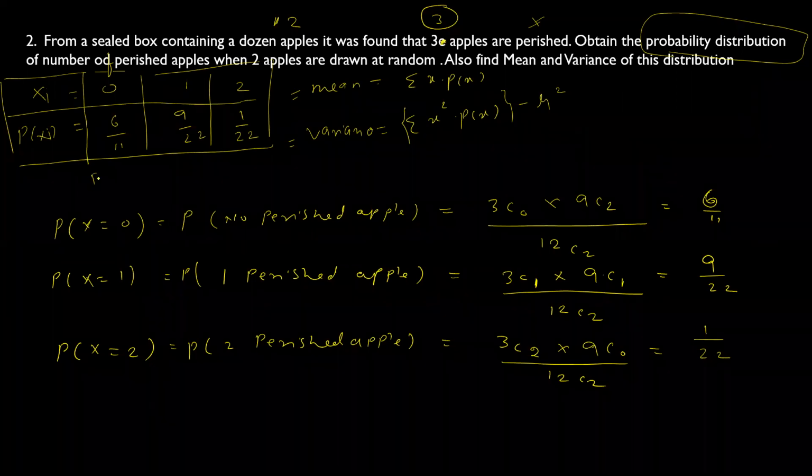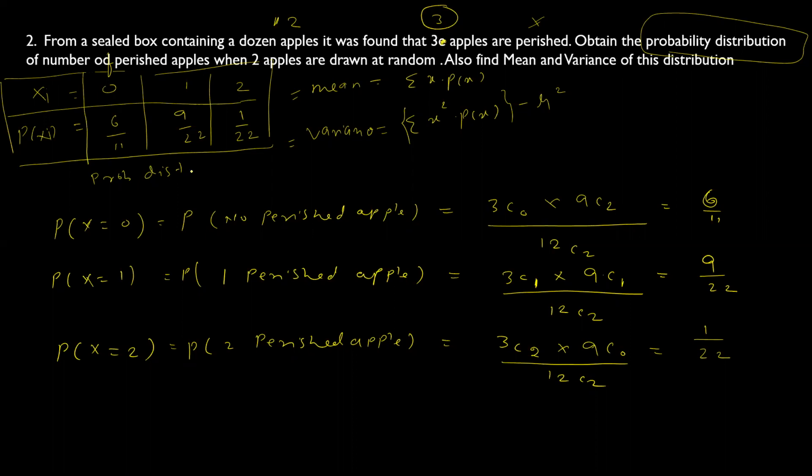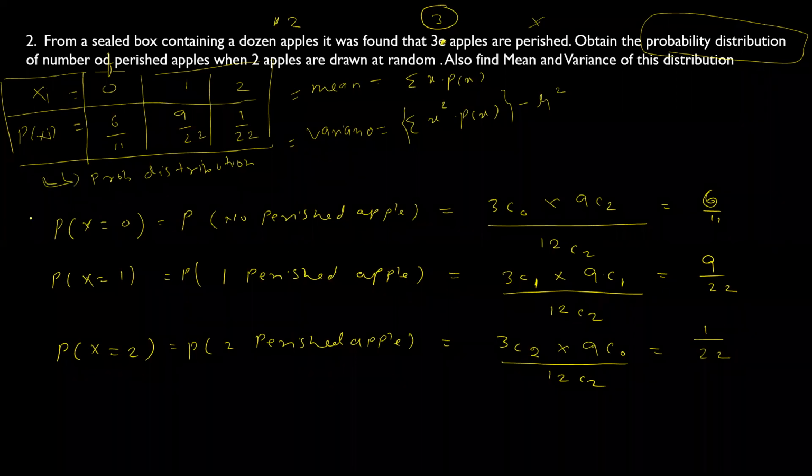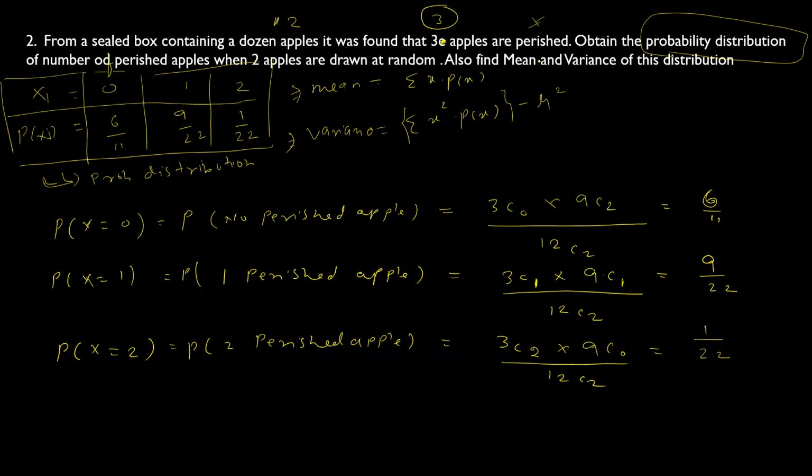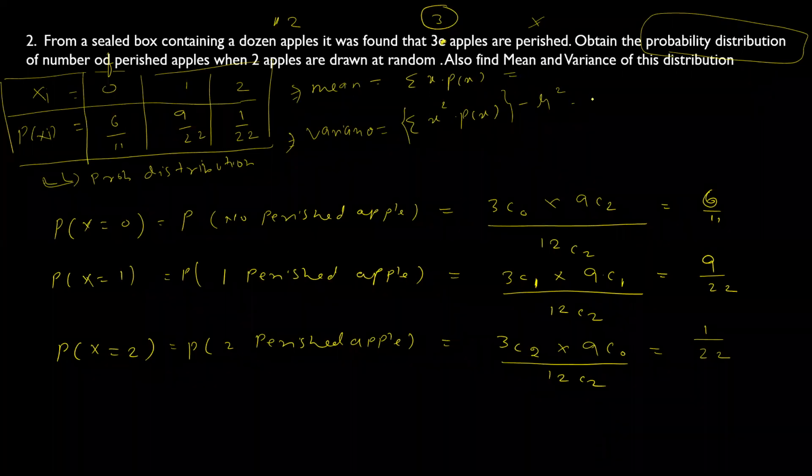This is called probability distribution. We have distributed the probabilities. This table is called a probability distribution. So can you quickly calculate mean and variance and let me know the answer so that I can finish this here itself.